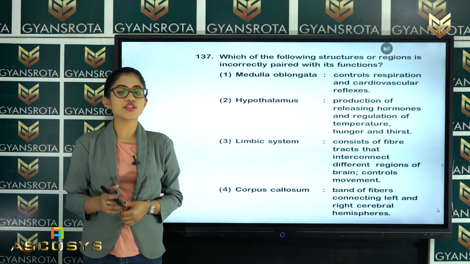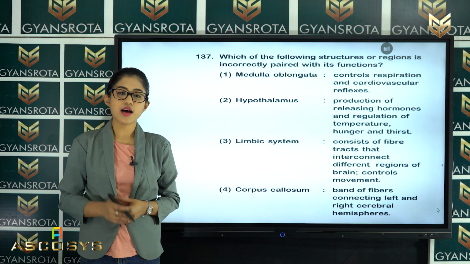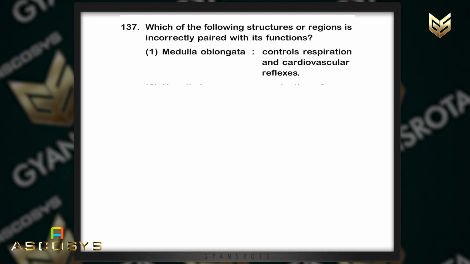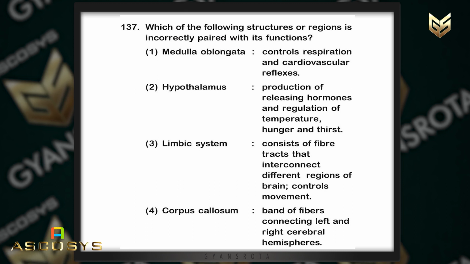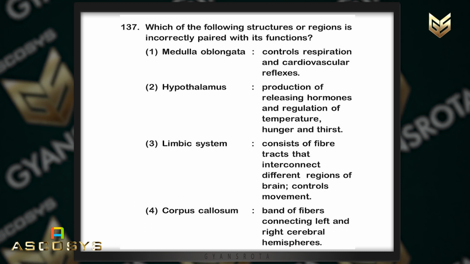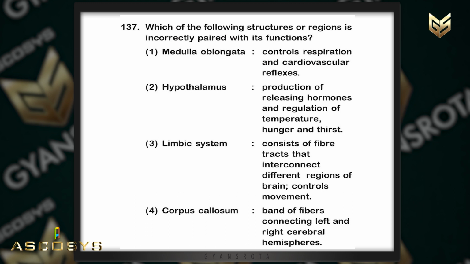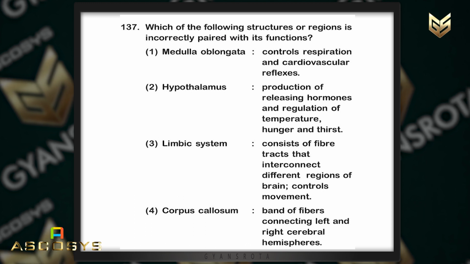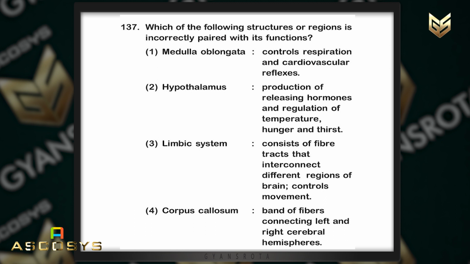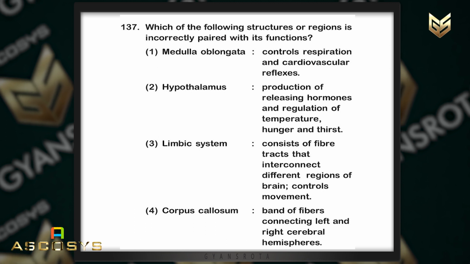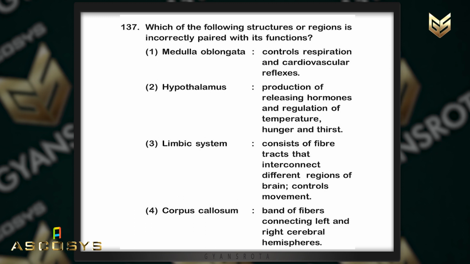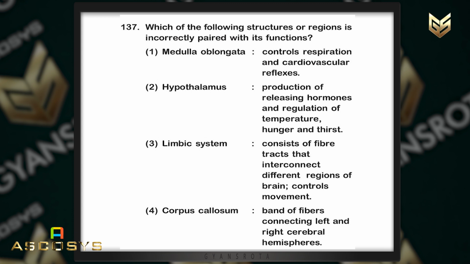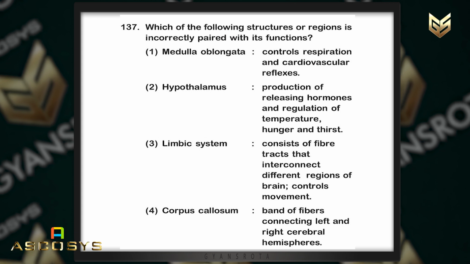So, in this question number 137, which of the following structure or region is incorrectly paired with its function? So, here you have to tick the incorrectly paired function. So, medulla oblongata, that controls respiration and cardiovascular reflexes. Next is hypothalamus. There the function is production of releasing hormones and regulation of temperature, hunger and thirst.